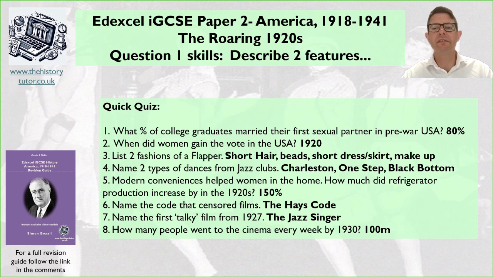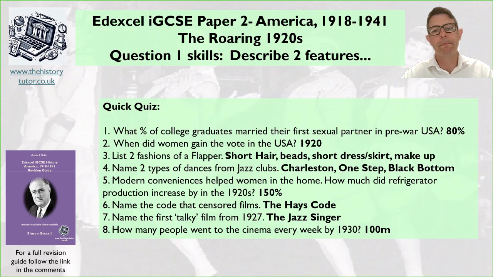When did women gain the vote in the USA? So 1920. So America progressing in terms of feminism to some extent, but women, as mainly suggested in question 1, are more in a conservative relationship with men. Question number 3, list 2 fashions of a flapper. So short hair, beads, short dress or skirt, makeup. So very much a challenge to traditional idea of women and that religious control of women that took place at this time.